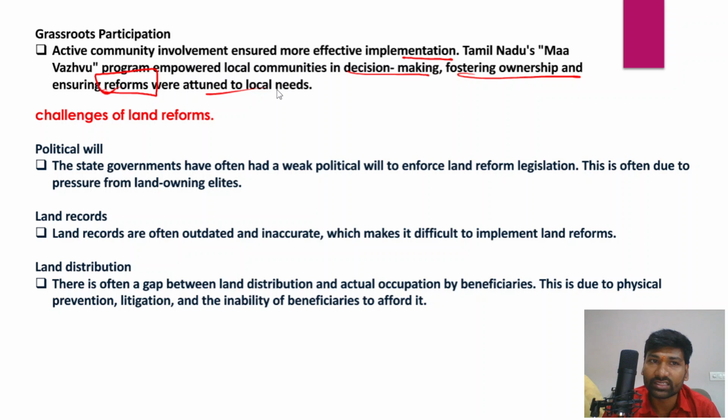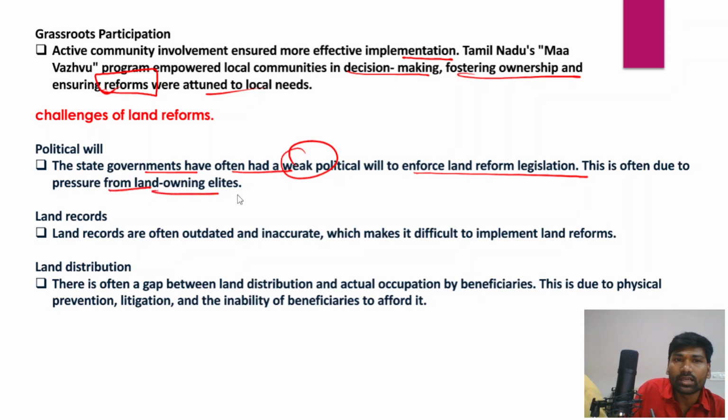There are certain challenges when it comes to the implementation of land reforms. What are those challenges? State governments have often had weak political will to enforce land reform legislation, often due to pressure from the landowning elites. A lot of landowning elites were not ready to give land to the landless people, and very often they even tried to escape the legislations the government passed. For example, the Land Ceiling Act placed restrictions on owning land beyond a particular limit.